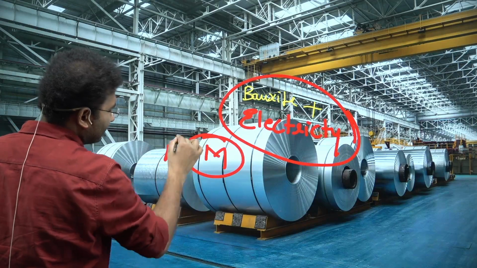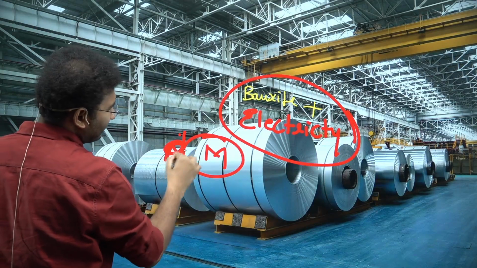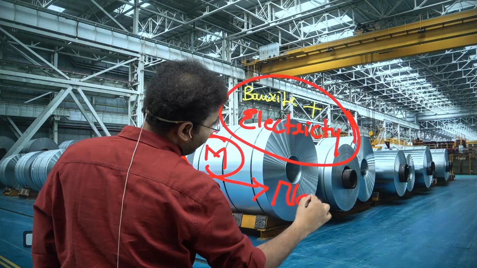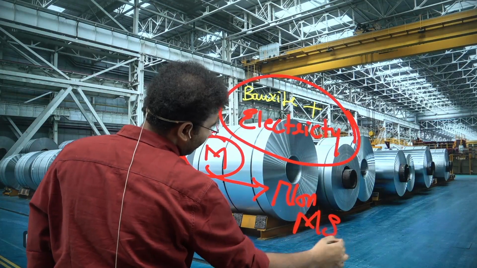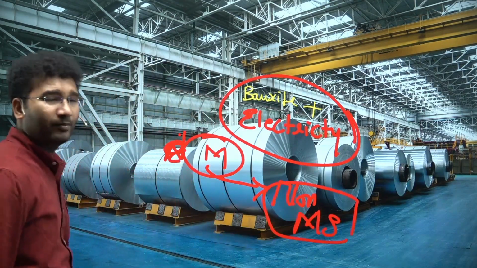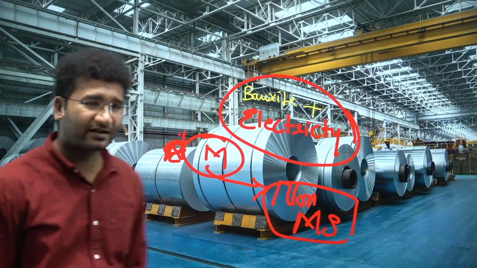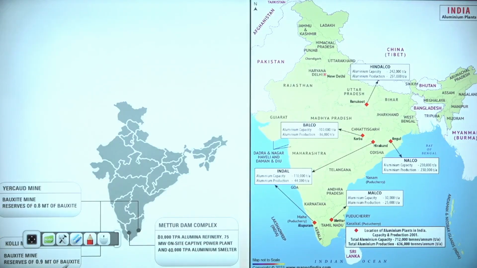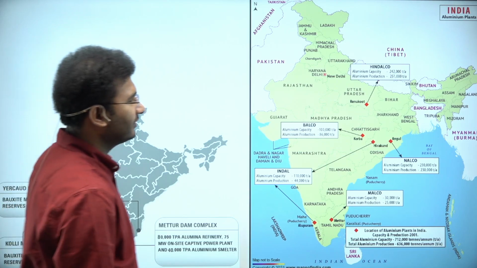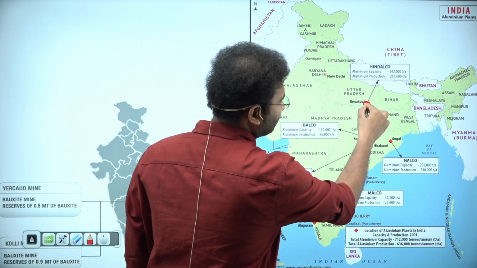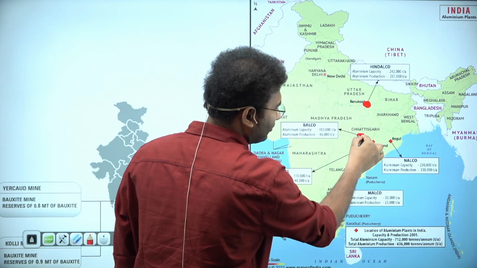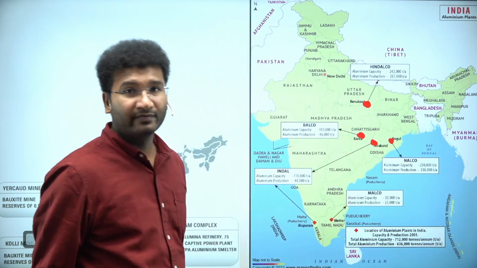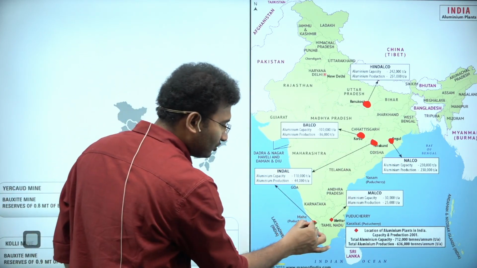Now, is bauxite a metallic or non-metallic mineral? It is a metallic mineral which is non-ferrous. Now, where do you find this bauxite in India? See, bauxite industry is set up, one in Uttar Pradesh, two in Chhattisgarh, Korba, three in Hirakund, four in Angul, right? Likewise, two in Tamil Nadu.